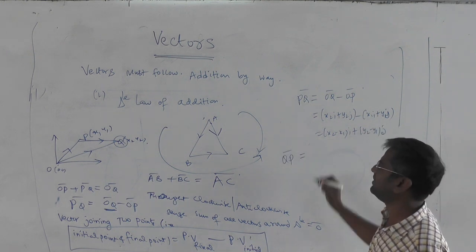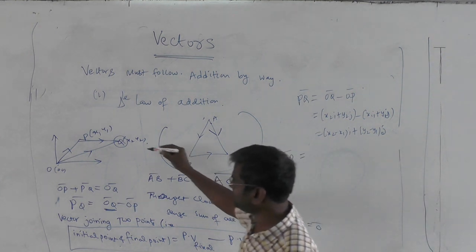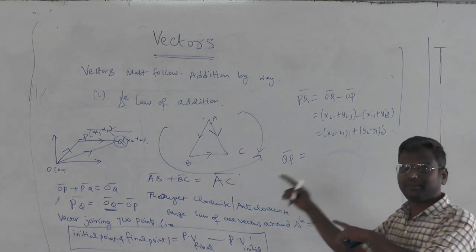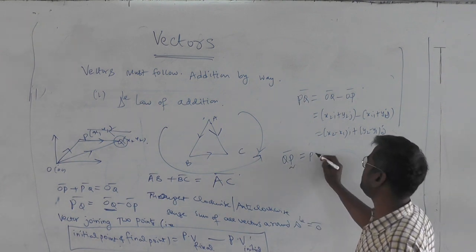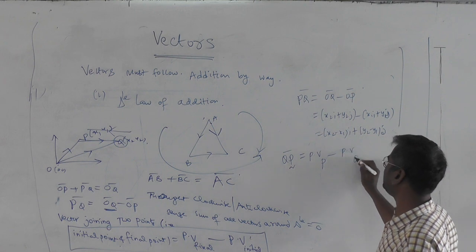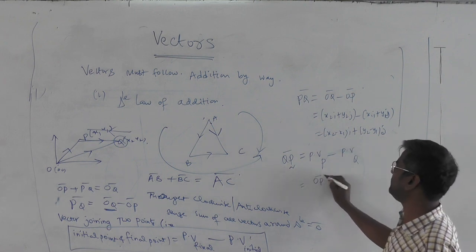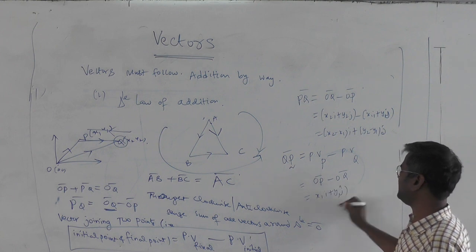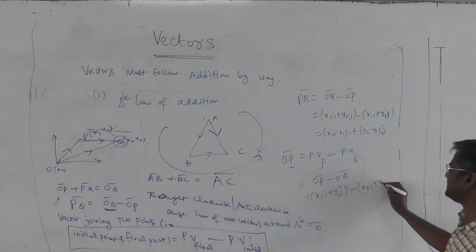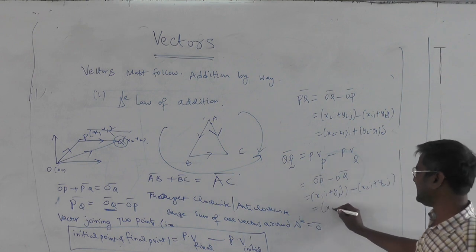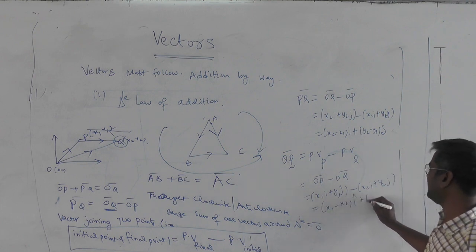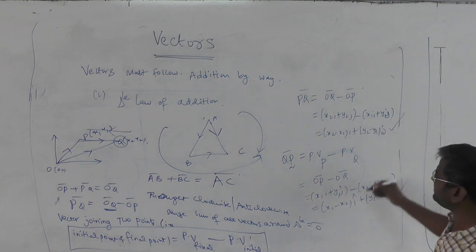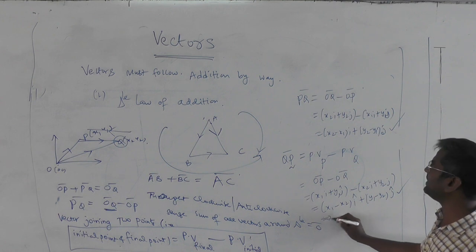Now QP bar has to go from Q to P. Then only we say it is QP bar. So from the final point, PV of P minus PV of Q, which is equal to OP minus OQ. Which is equal to x1i plus y1j minus x2i plus y2j. Which is x1 minus x2 into i plus y1 minus y2 into j. Now compare these two. What are you going to get?